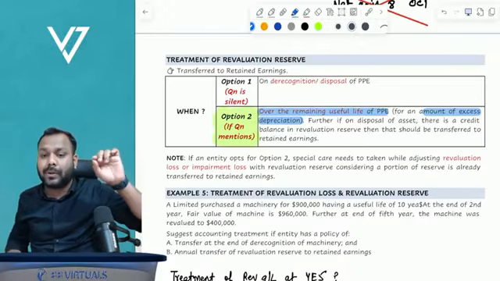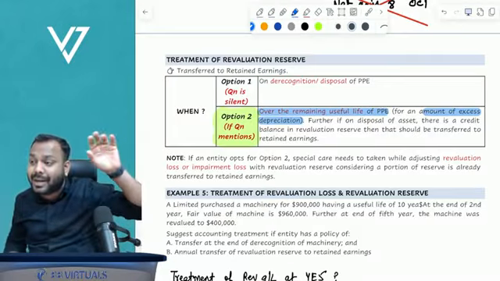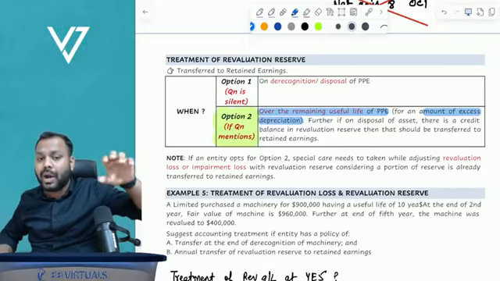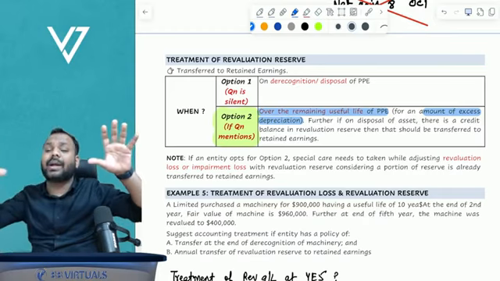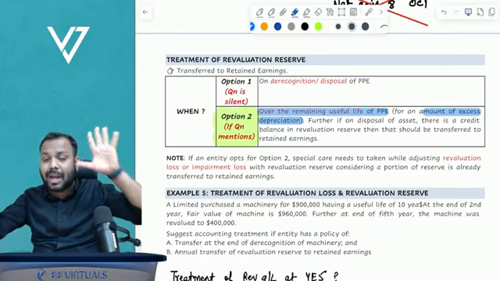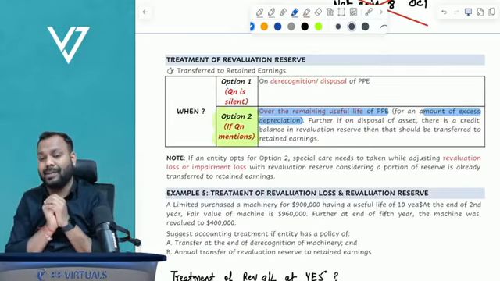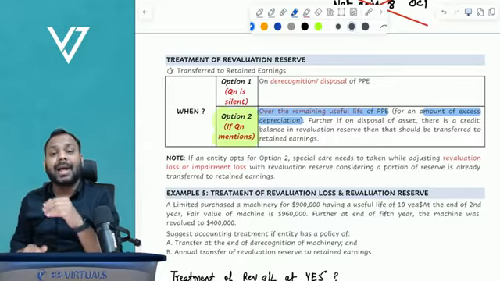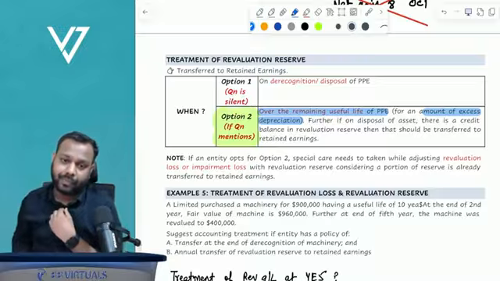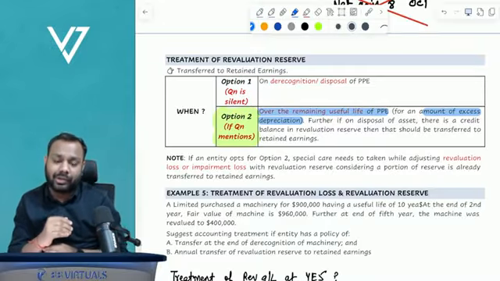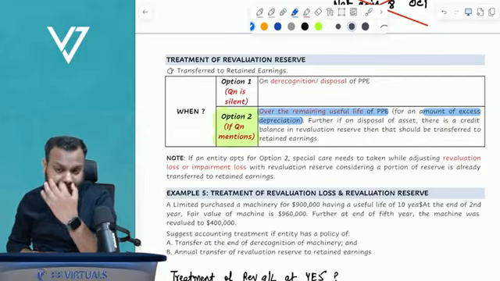We are required to transfer from revaluation reserve to retained earnings by amount of excess depreciation. Let's suppose prior to revaluation, my depreciation per year was 90. Subsequent to revaluation, since the value of the asset has increased, therefore the depreciation will also increase.